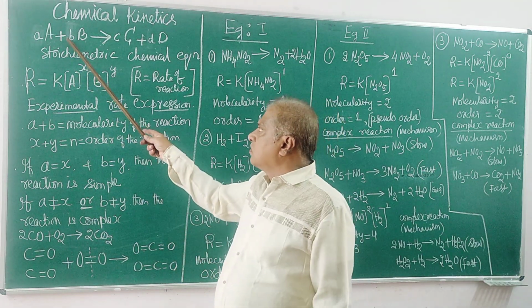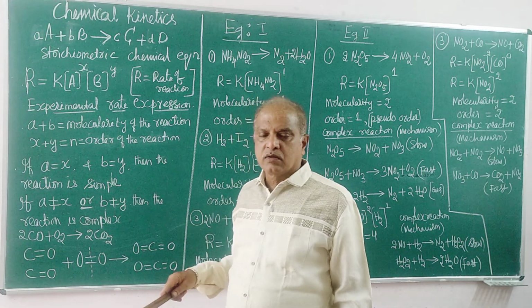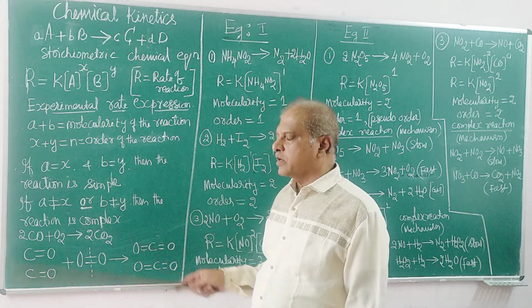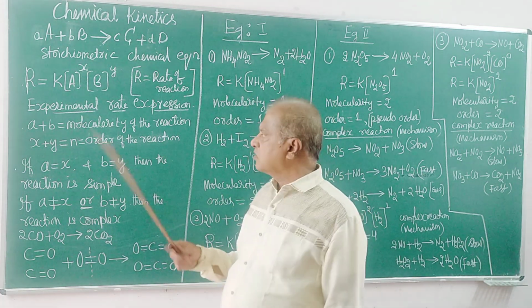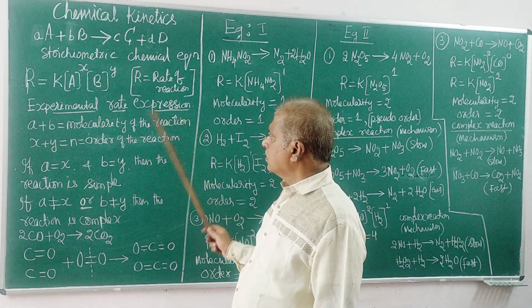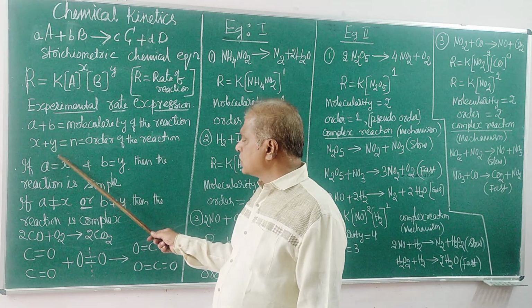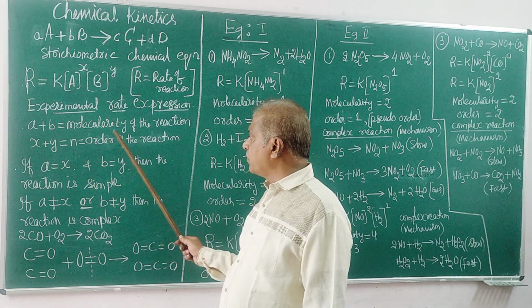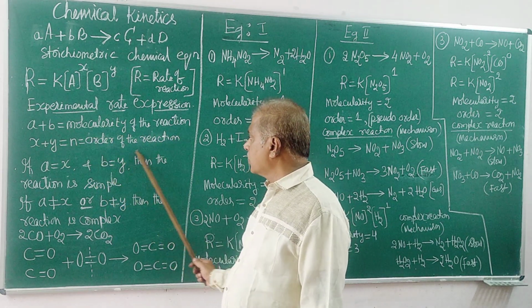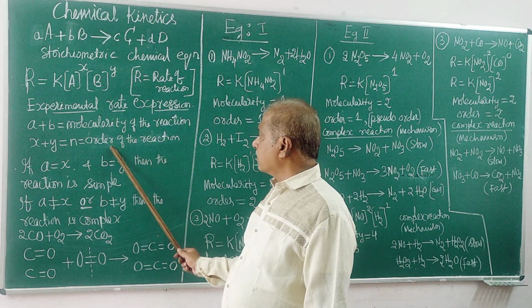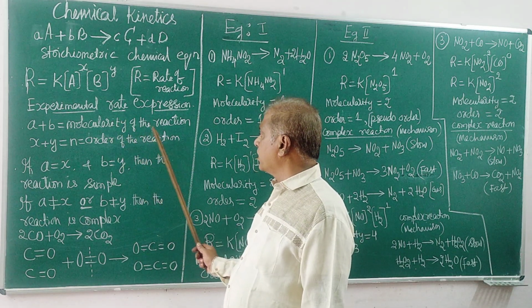If one molecule is involved, it is called a unimolecular reaction. Two molecules, a bimolecular reaction. Three molecules, a trimolecular reaction, like this. We can classify the molecularity of reaction this way. And x plus y is equal to n. It is called the order of the reaction. Very important term. Molecularity and order are very important.